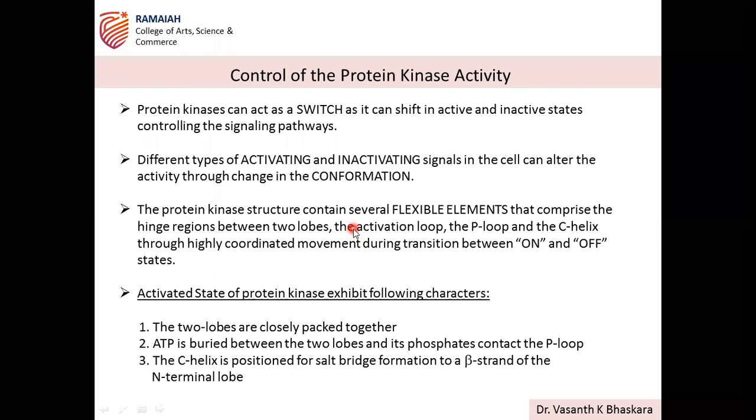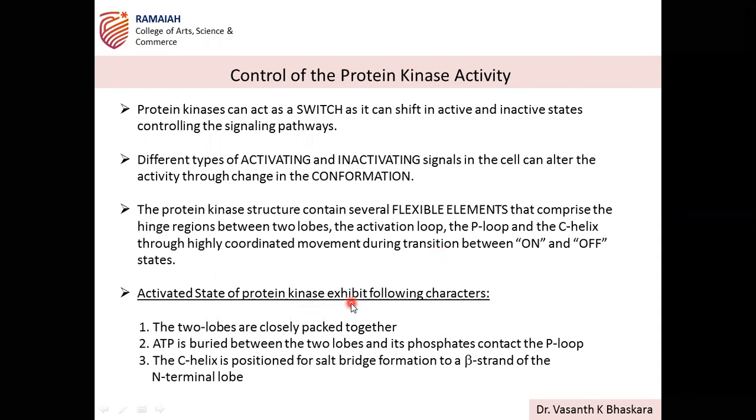The protein kinase structure contains several flexible elements, which comprise the hinge region between the two lobes, in the structure we discussed. The portion present between the small lobe and the larger lobe is a flexible element, along with the activation loop, the P loop, and the C helix. These regions, present between the two lobes, move in a highly coordinated way during the transition between the on and off states. So these regions are mainly responsible for controlling the protein kinase activity.